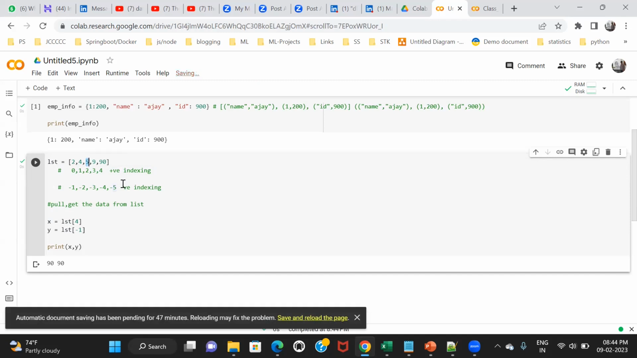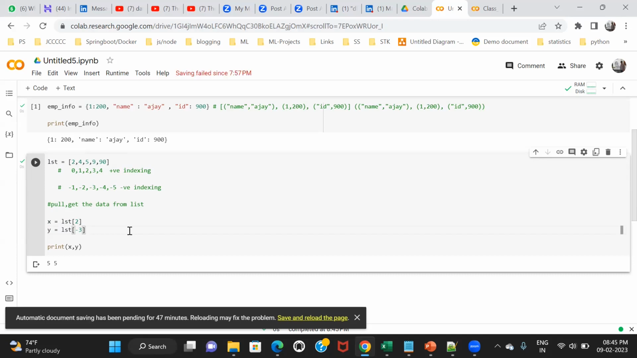-3. If I put -3, I will get 5. Let's suppose in the positive direction, what can be the index of 5? 0, 1, 2, 2. So it will give the same data 5, but its index is different. In the positive case, index is 2. In the negative case, index is -3. This part is clear for everyone? Yes, sir.